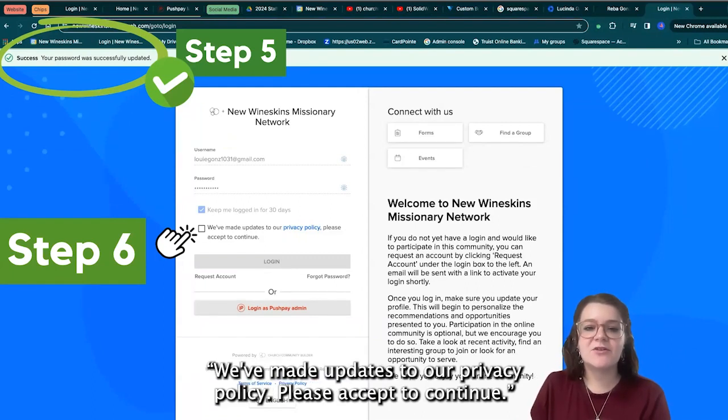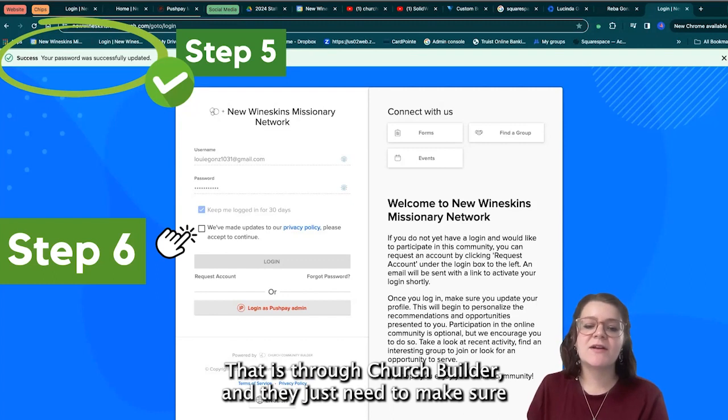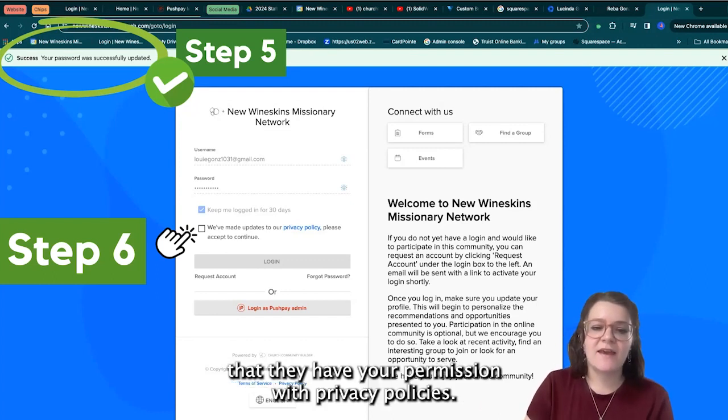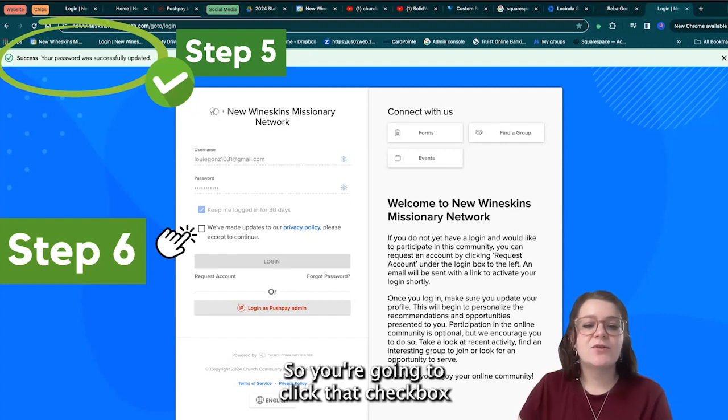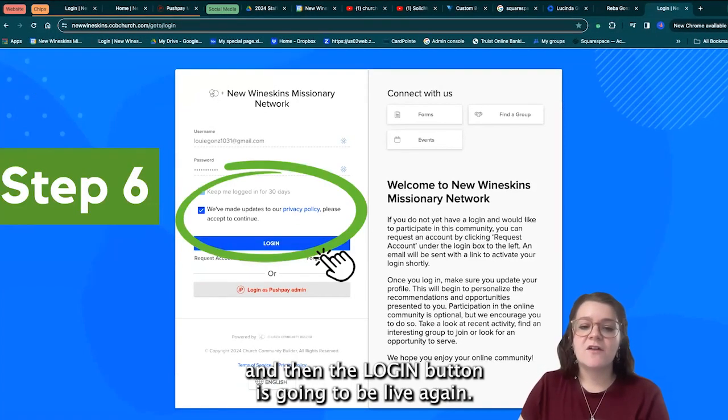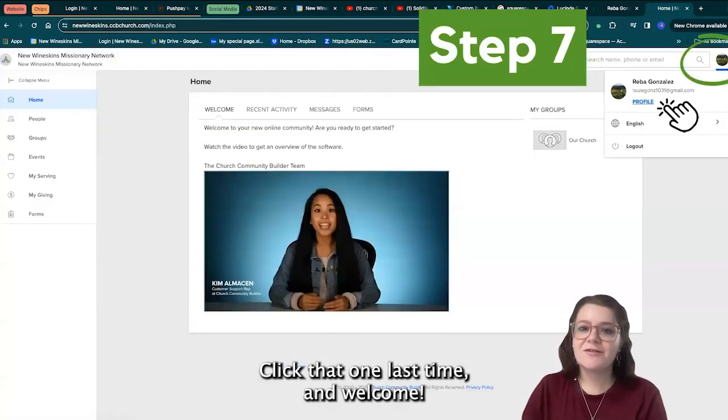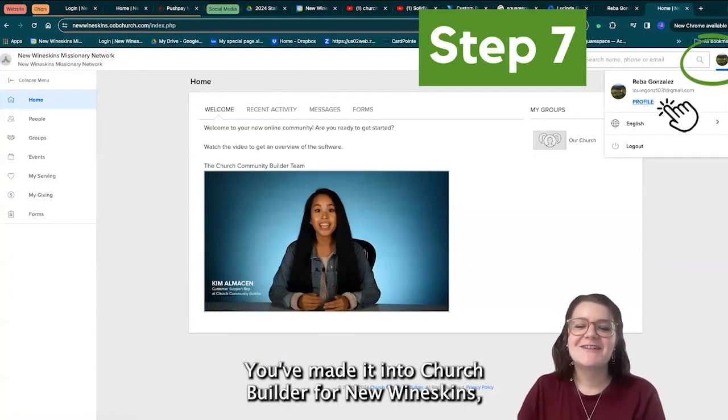Please accept to continue. That is through Church Builder, and they just need to make sure that they have your permission with privacy policies. So you're going to click that checkbox, and then the login button is going to be live again. Click that one last time, and welcome. You've made it into Church Builder for New Wineskins.